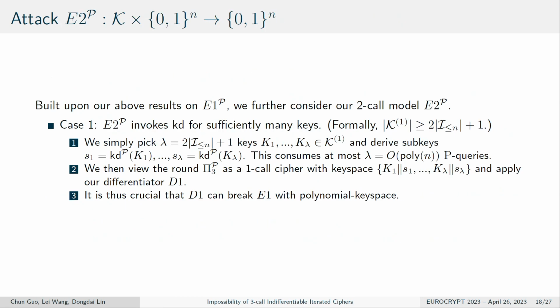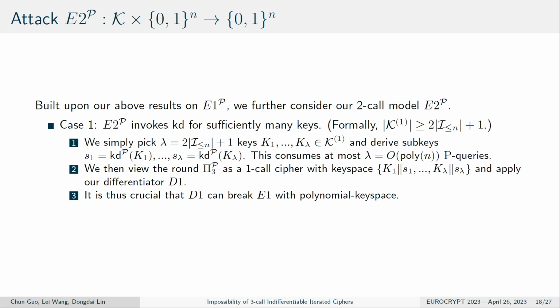Building upon our result on E1P, we can further consider our two-core model. For case 1, the E2 invokes the key derivation function for sufficiently many keys. Formally, the key size can be larger than the size of the permutation. So we can simply pick lambda keys and divide the subkey into S1 to S lambda, and this consumes at most lambda P queries.